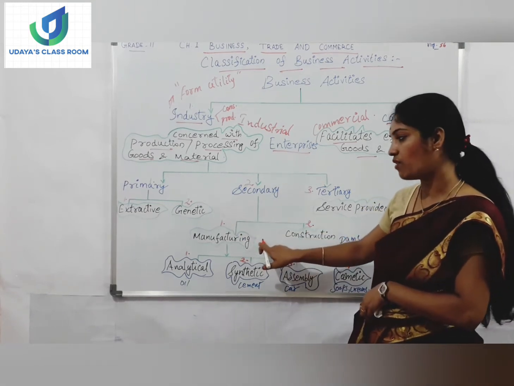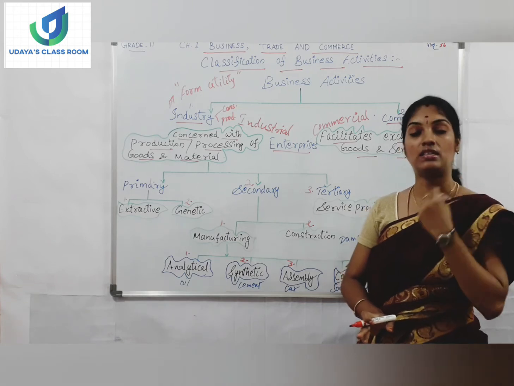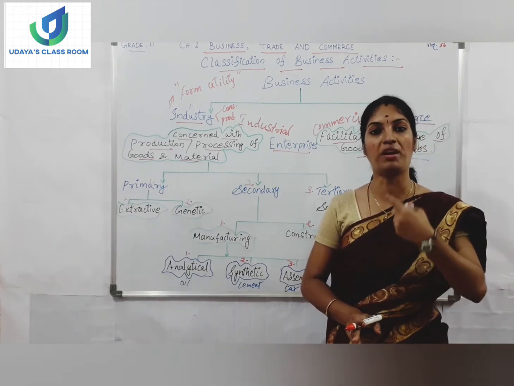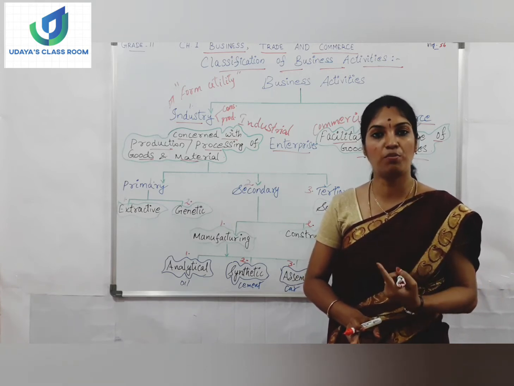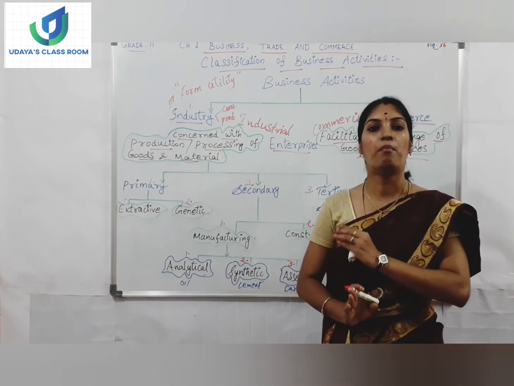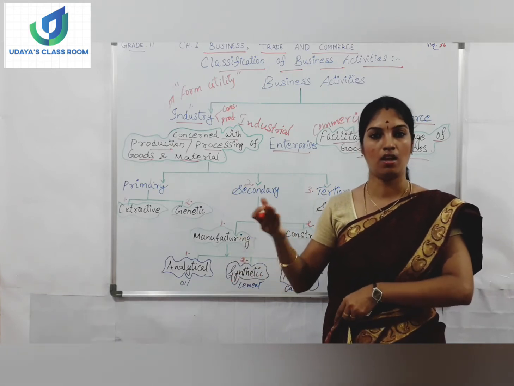So next is manufacturing industry. What do you mean by manufacturing industry? Manufacturing industries engage in the processing of raw materials. The raw materials will be processed in the manufacturing company. Why should it be processed? In order to give finished goods or partly finished goods for use of other industries.